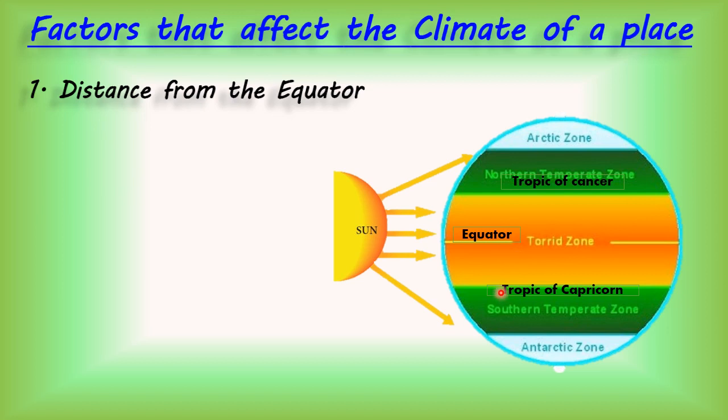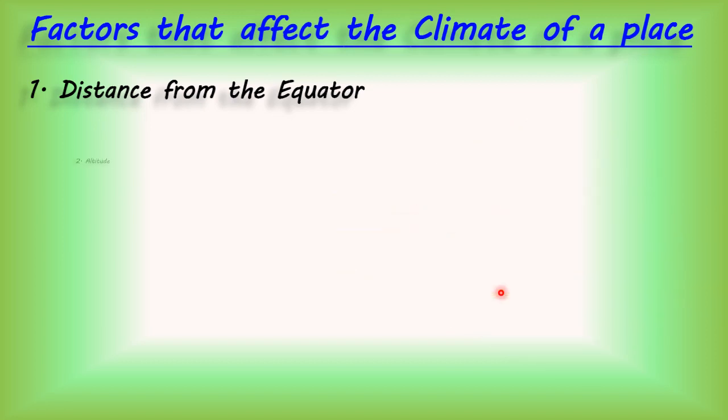This much is clear. Now let's see what is the second factor, altitude. What is altitude, children? Height. Always remember, when we talk about altitude, we talk about height. Is it clear, children? So, how do we measure the height of the land? How do we measure the altitude of land?